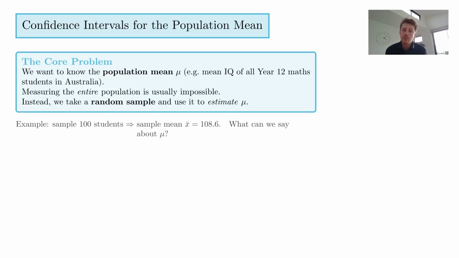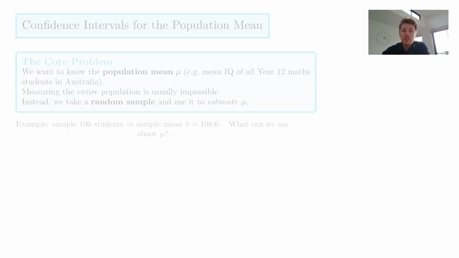So instead, we could take a random sample and use it to estimate the population mean, which has this Greek letter mu. That symbol refers to the population mean. For example, we could take 100 students and work out the mean of that sample. Then our question is, what can we say about the population mean? So I've got some population, we take a sample, and we calculate the mean of that sample. Hopefully, if we've taken an unbiased, randomly selected sample, then this sample mean of 108.6 shouldn't be too far off the actual mean. That idea is what's called a point estimate.